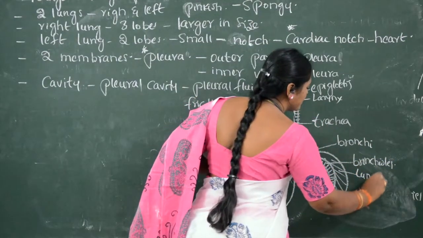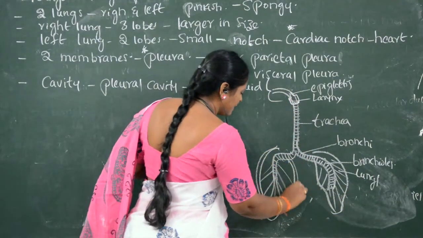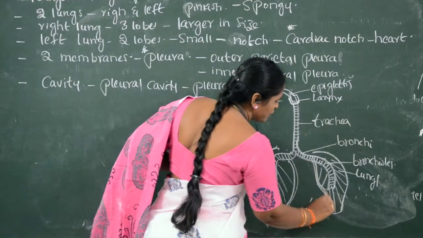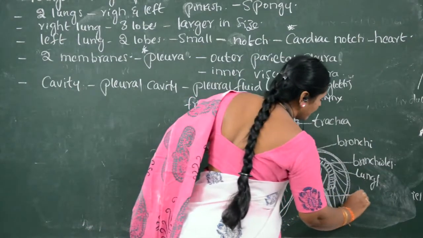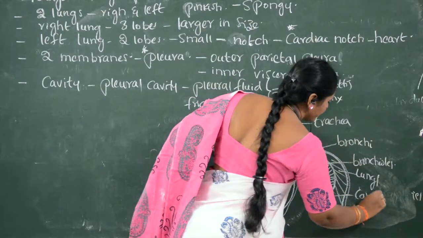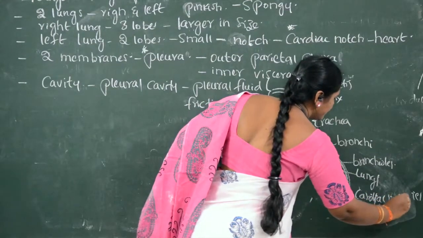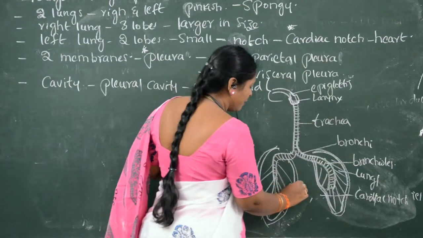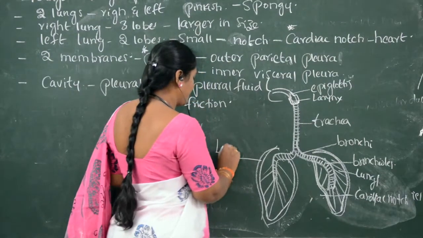Lungs are lined with a double membrane. Here we can see a notch. This notch is called the cardiac notch, which is where the heart is present, between the lungs.